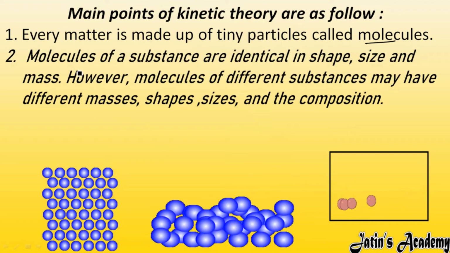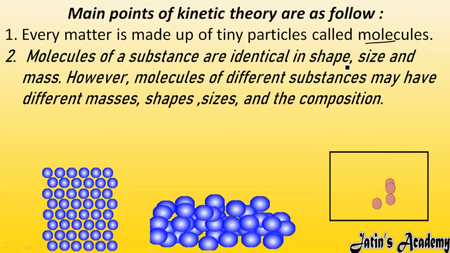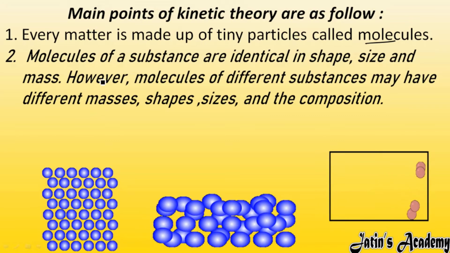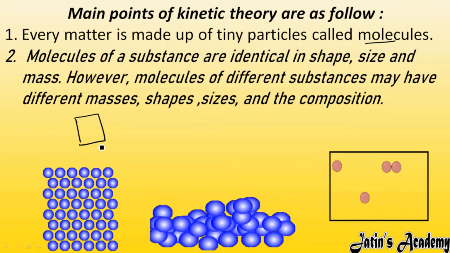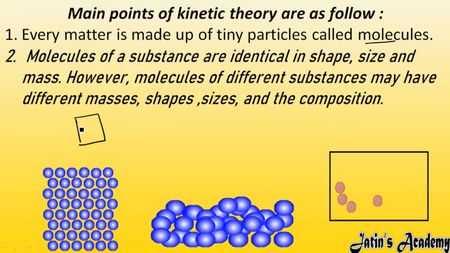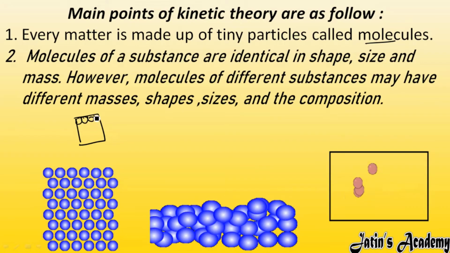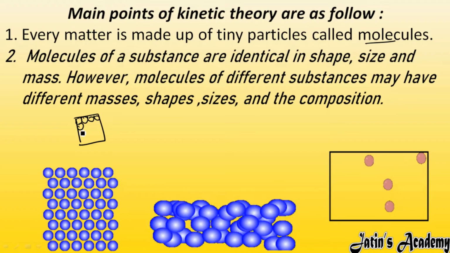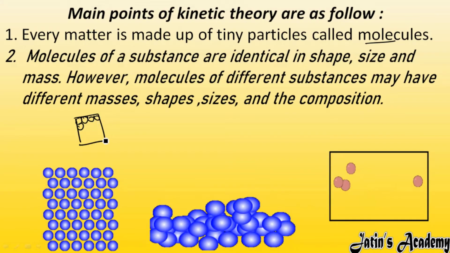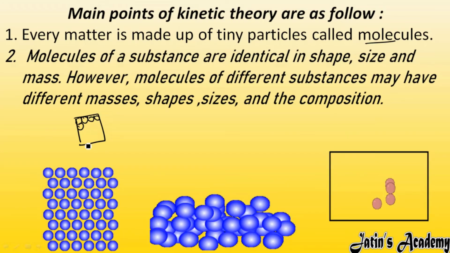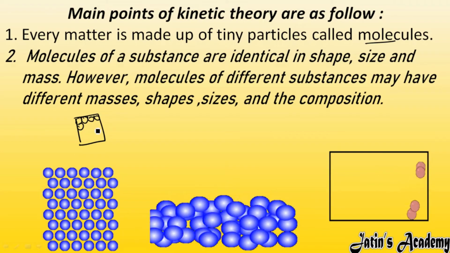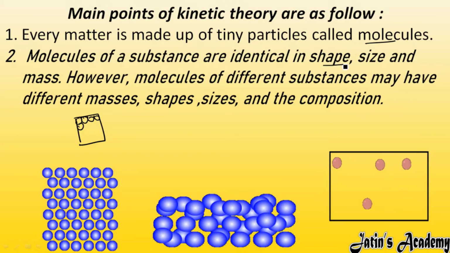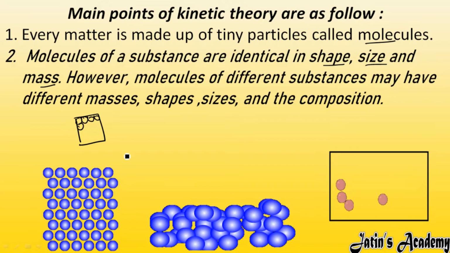Second, molecules of a substance are identical in shape, size and mass. If I have one substance, for example this table, whatever particles are there in this table, the size, shape and mass of those molecules in the substance are the same.